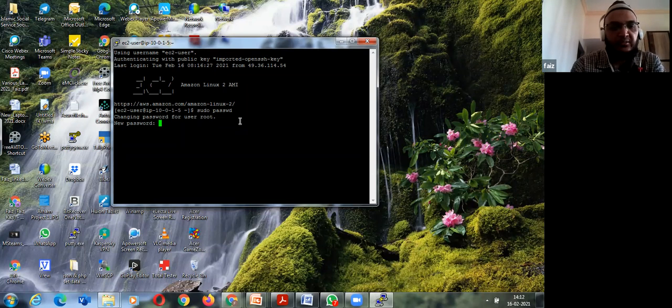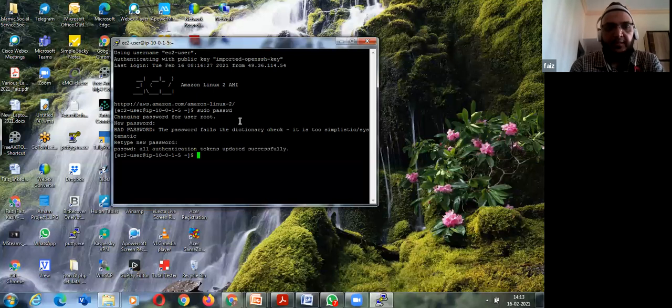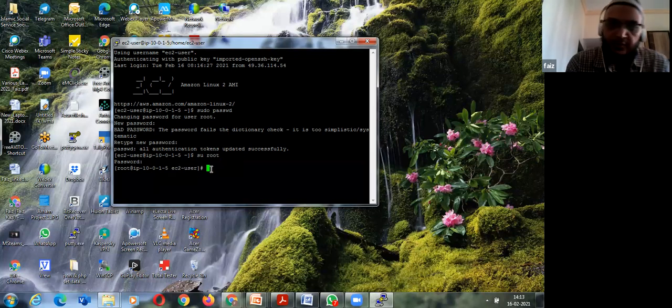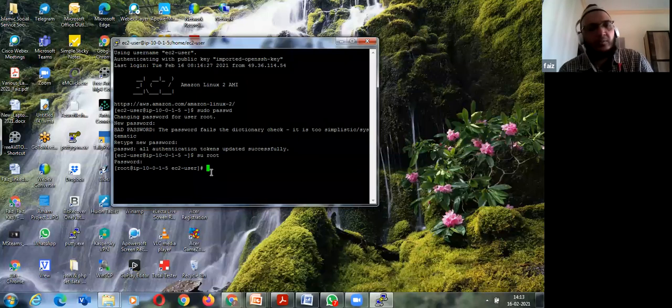So I'm giving a password. Then I'll say su root. It'll ask for the password, and then you can see that from the tilde, I'm now getting the administrative user instead of the ec2-user. In a production environment, they normally use sudo, or they give the password to whoever needs to use it, accordingly.